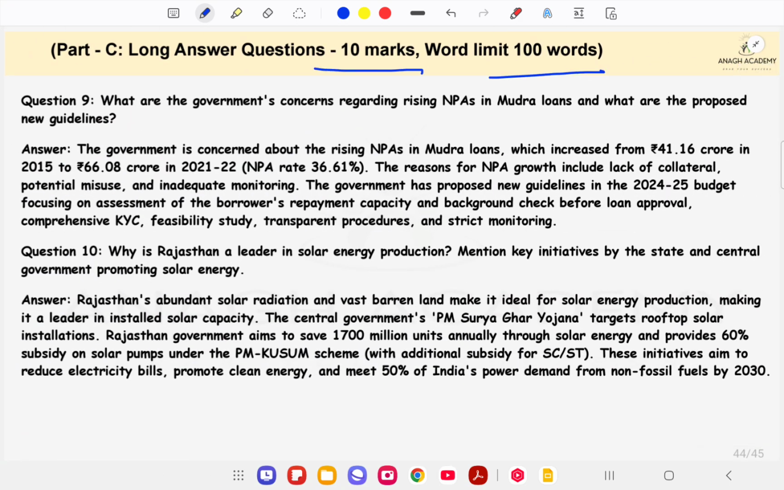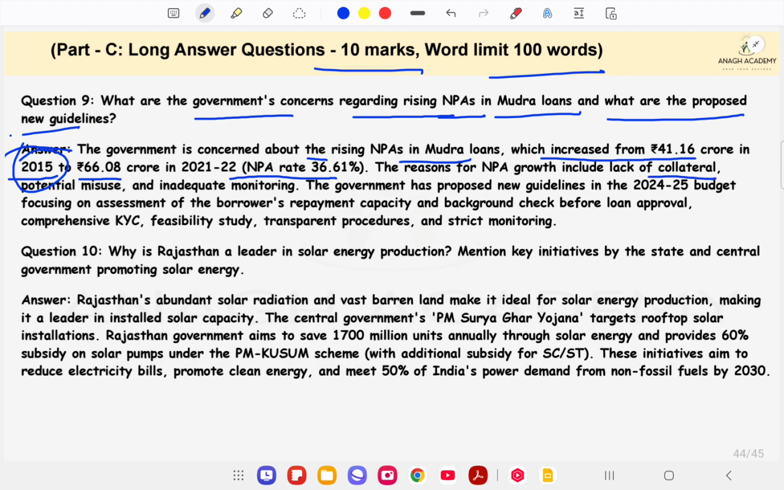The question is: what are the government's concerns regarding the rising NPAs, non-performing assets, in Mudra loans, and what are the proposed new guidelines? The answer is: the concern is the rise in NPAs in Mudra loans, which increased from 41.16 crore in 2015, the year in which the Mudra loan scheme was launched, to 16.08 crore in 21-22. NPA at the rate of 36.61%. The reasons for NPA growth include lack of collateral, potential misuse and inadequate monitoring.